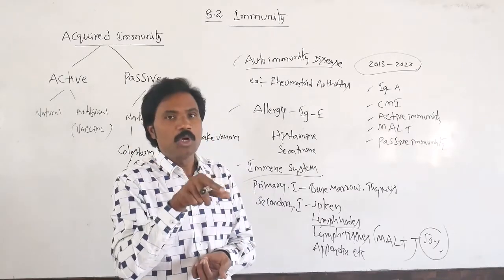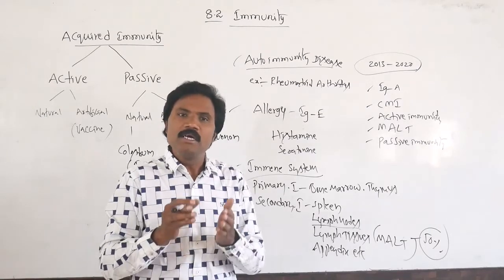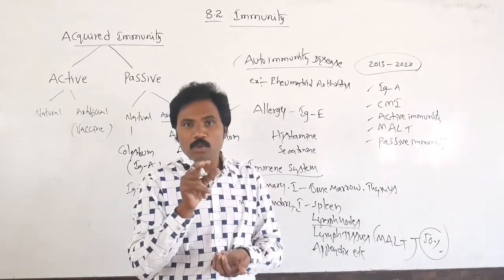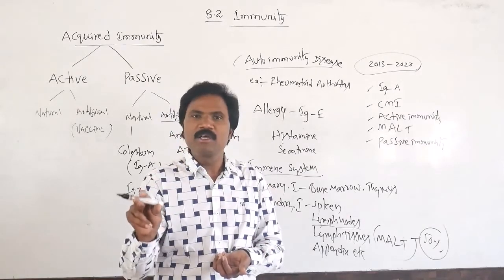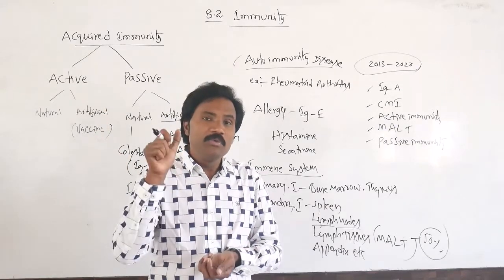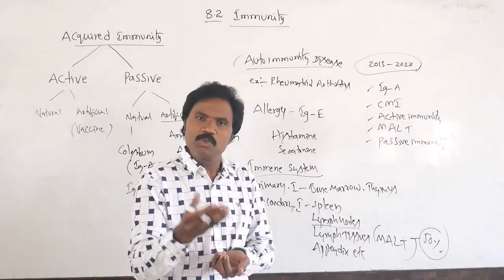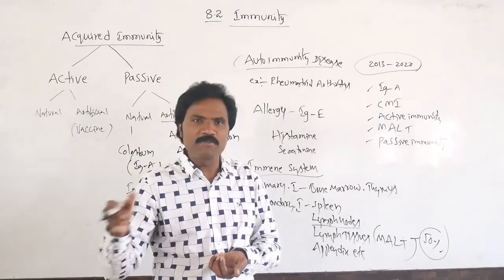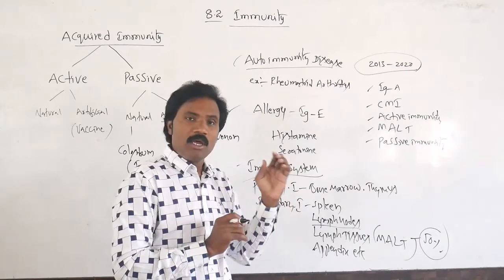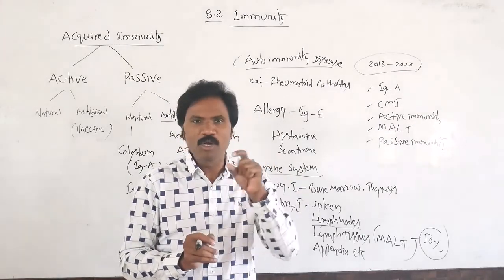Then in phase 2, what type of question did they ask? They asked that mother's milk contains colostrum. In that colostrum of mother's milk, an abundant amount of immunoglobulin A is present. Then which type of immunity is this? They gave options like active, passive or immune disorder. What is your answer? Passive immunity. Just now we said passive immunity only, it contains immunoglobulin A. That is how phase 1 and phase 2 asked.